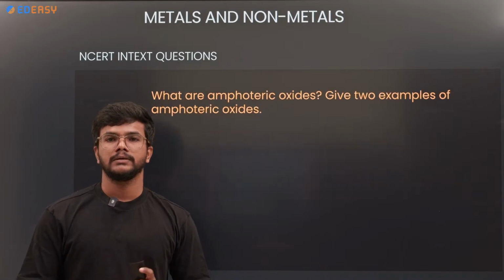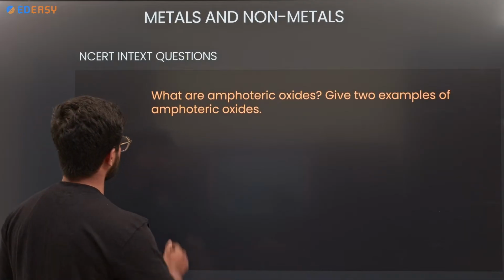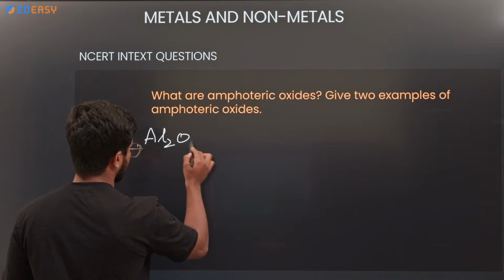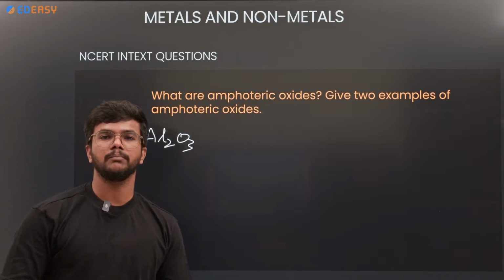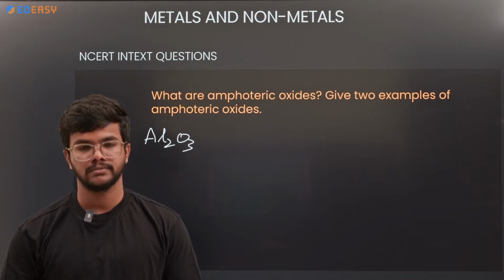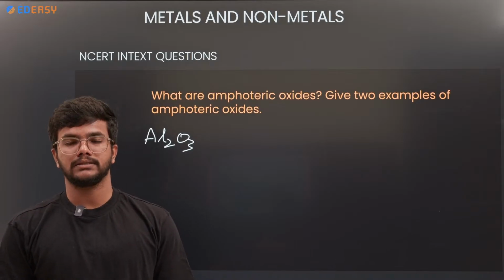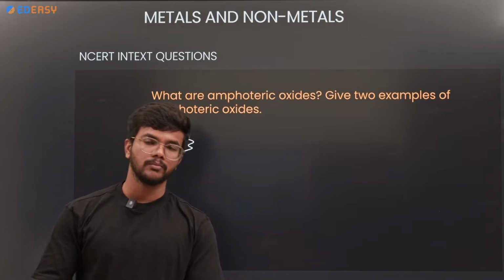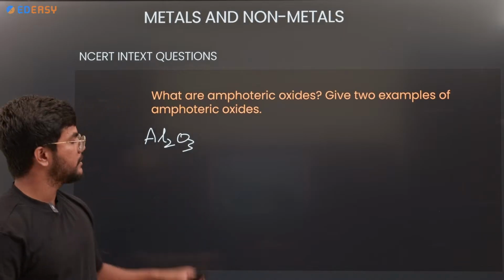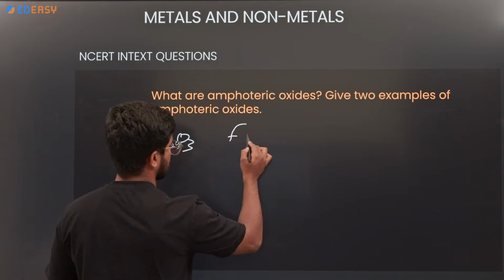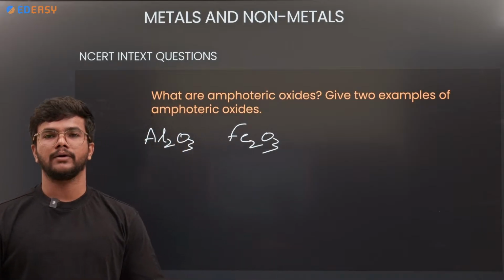Okay. Next, what are amphoteric oxides? One of the examples is Al2O3. Amphoteric oxides react with both acids and bases. They mostly won't react with water. Give two examples of amphoteric oxides. You can take aluminum oxide or iron oxide, Fe2O3.